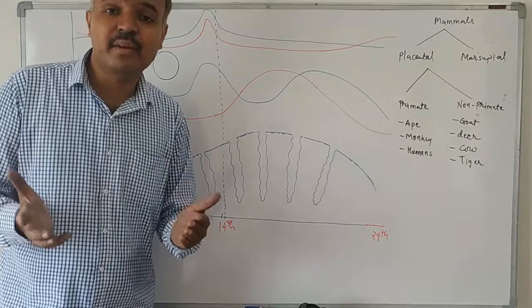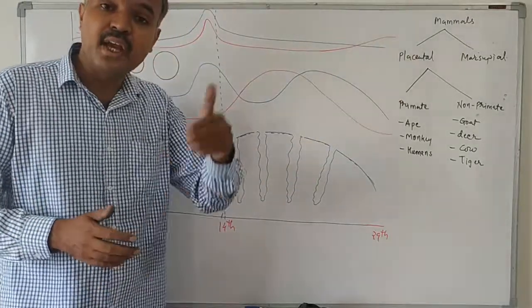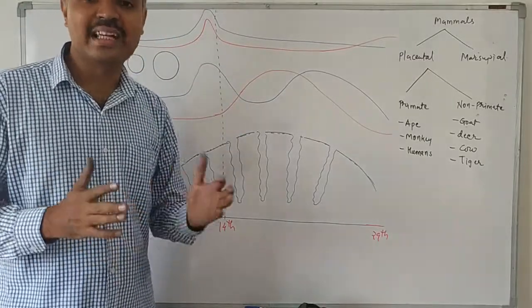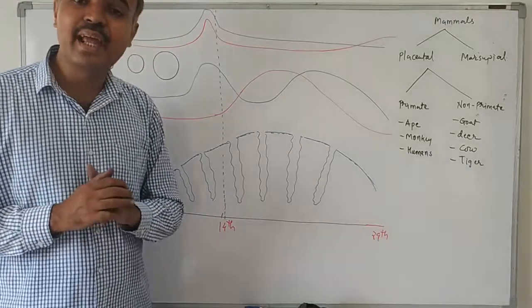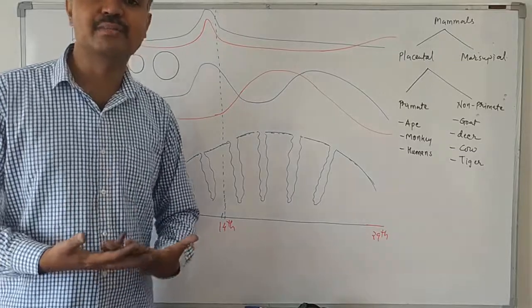Now, what is a primate animal? We all know about mammals. We have learned about them in chapter 4, standard 11. Mammals are of two types, placental mammals and marsupial mammals. Animals which have a pouch are known as marsupial mammals.